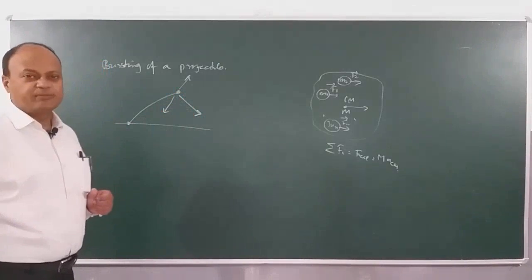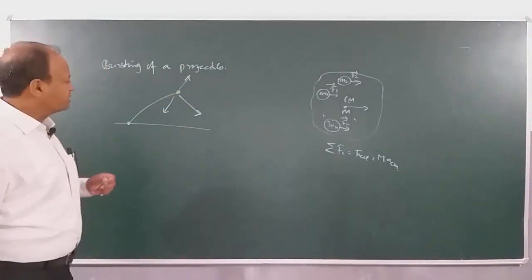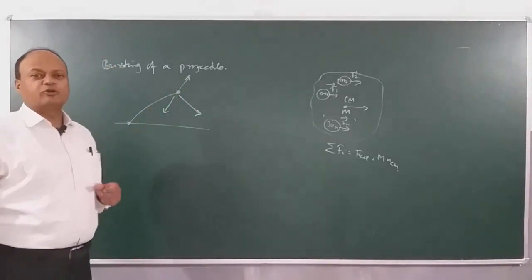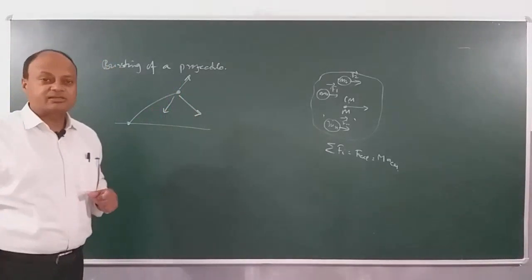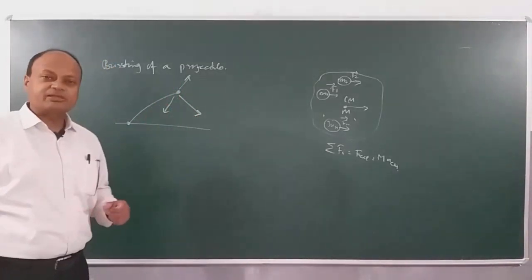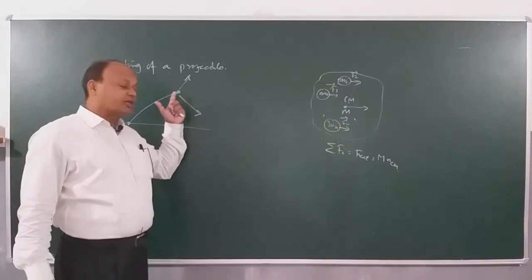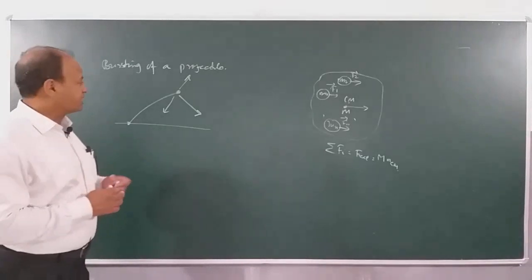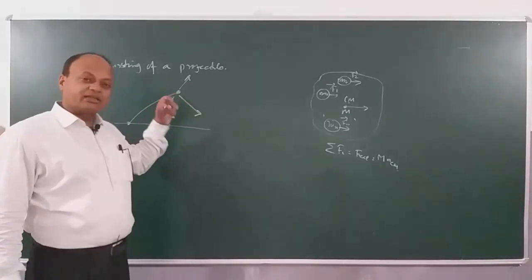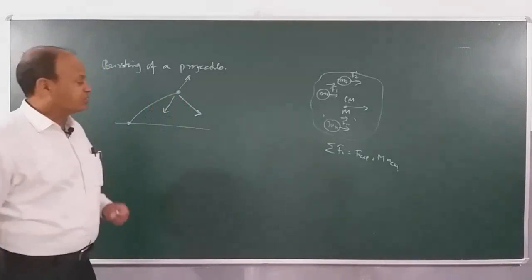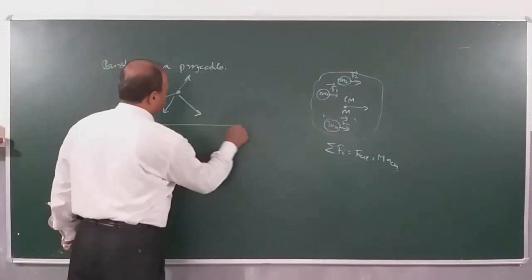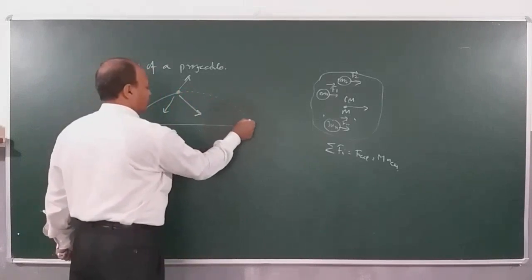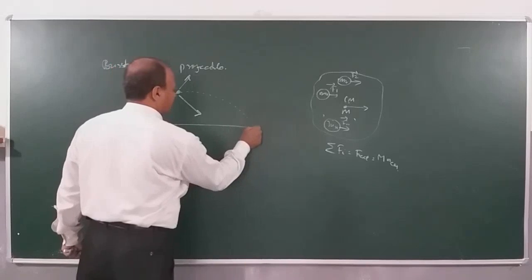Now what will happen to its center of mass? The interesting thing is that the bursting of the cracker involves internal forces, and internal forces make no difference to the center of mass. So what happens to the center of mass? In fact children, the motion of the center of mass after bursting will be governed by the net external force, and the net external force acting on the center of mass is what? Force of gravity. So what will happen children? The center of mass will continue to move without any effect along the same trajectory and finally touch down here.